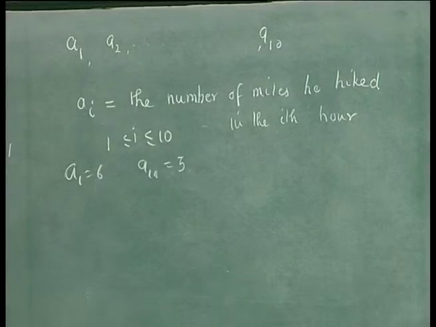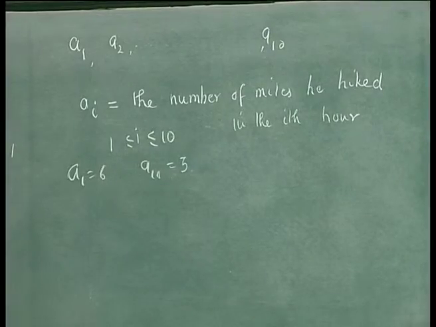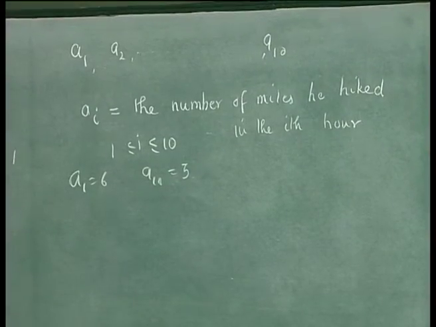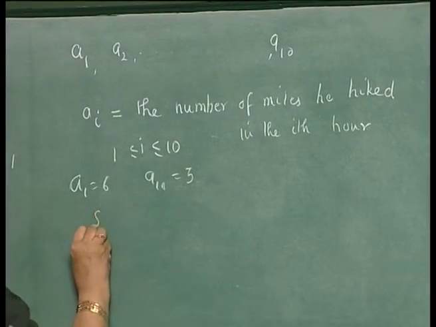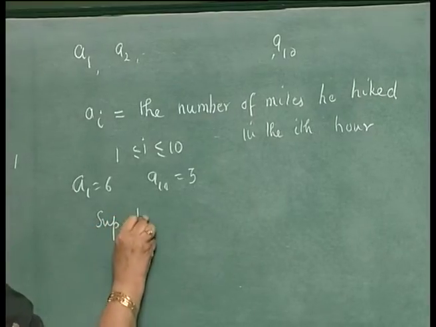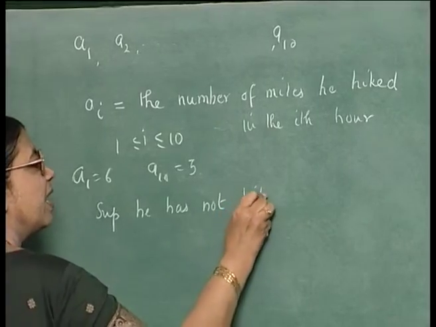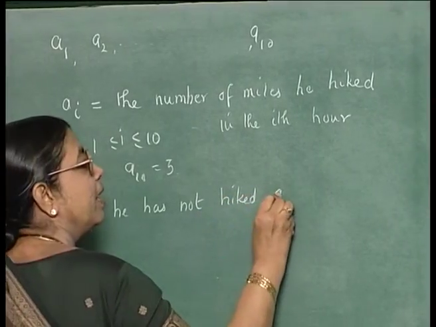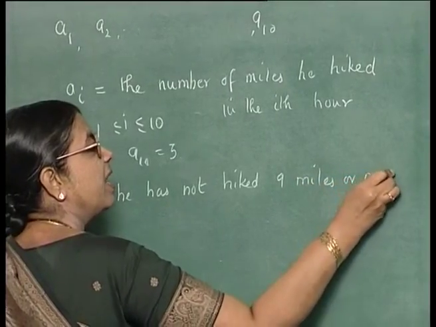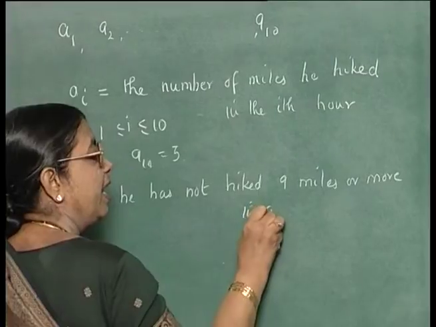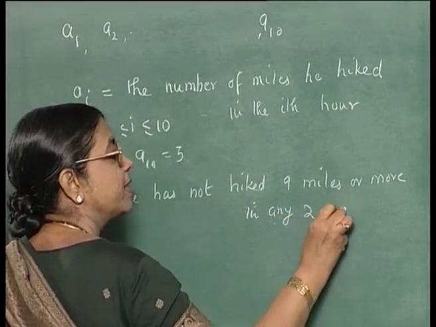And it is said that we have to prove that in some 2 consecutive hours he would have hiked at least 9 miles. Suppose not. Suppose he has not hiked 9 miles or more in any 2 consecutive hours.